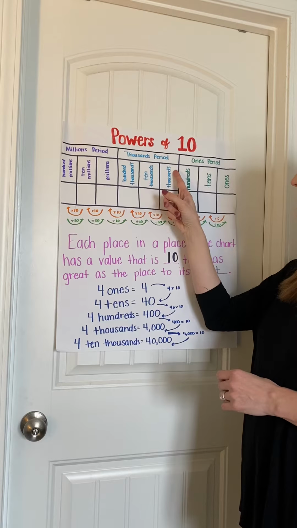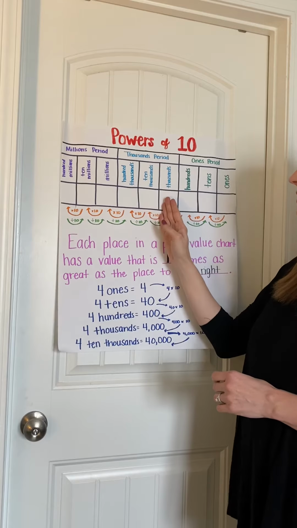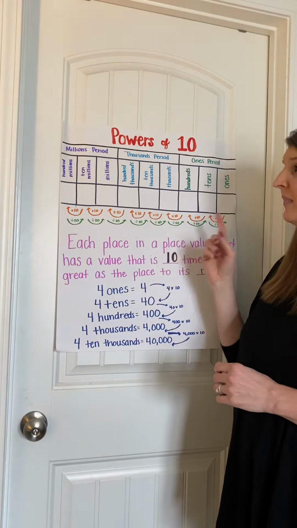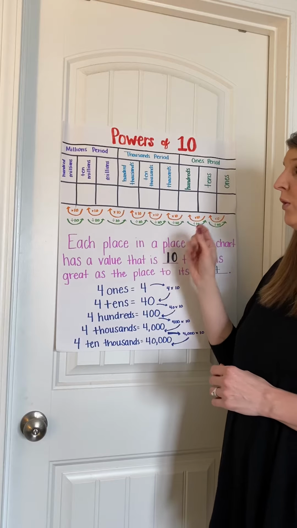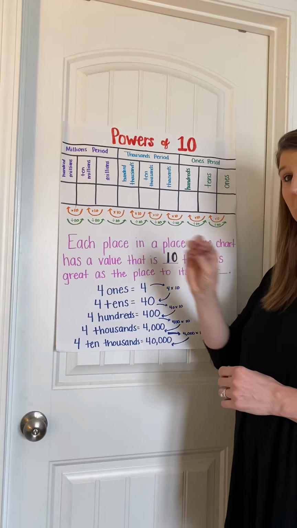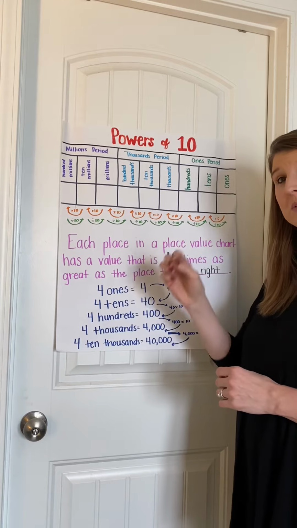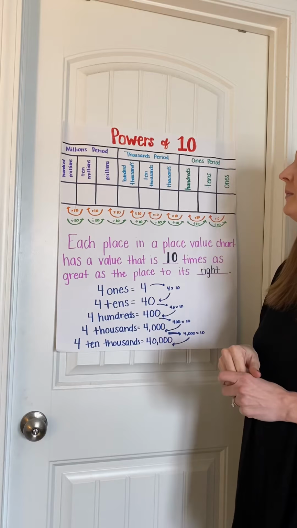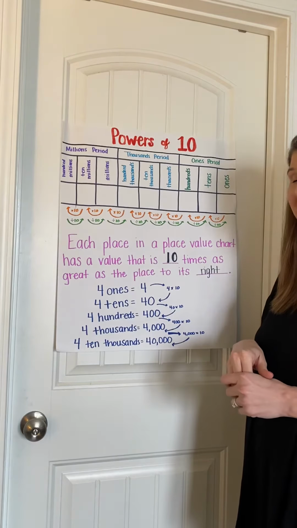Then it would be separated by a comma to get to your thousands place. So when you're writing a number, it's important to remember which period the number is in, so that you can separate those periods with commas. That's why we have these color coordinated.